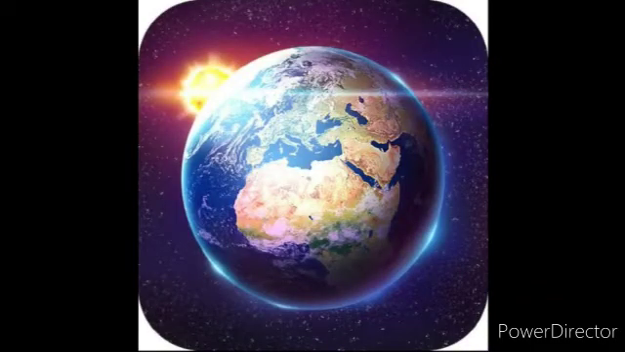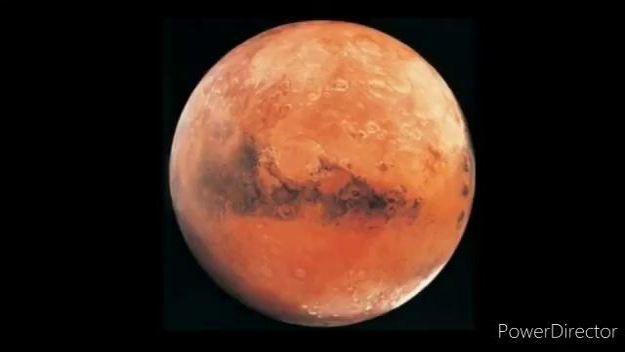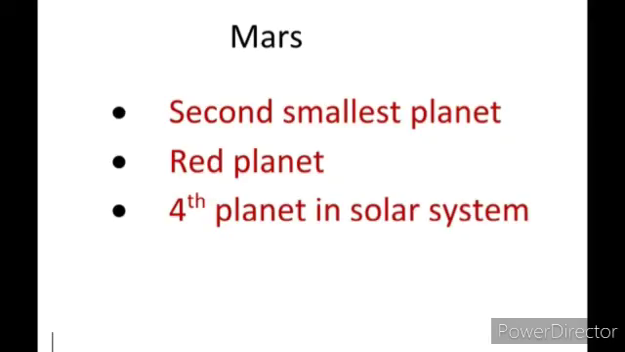Third, Earth. Earth is the 5th largest planet in the solar system. Earth is also known as the blue planet or water planet. Fourth, Mars. Mars is the 2nd smallest planet in the solar system. It is also known as the red planet because the mineral iron oxide is very common on its surface. The red planet is very similar to Earth and scientists are trying to find out if life was present there.